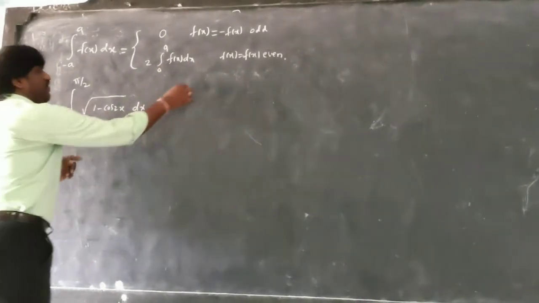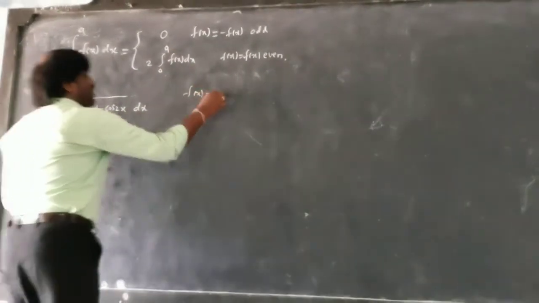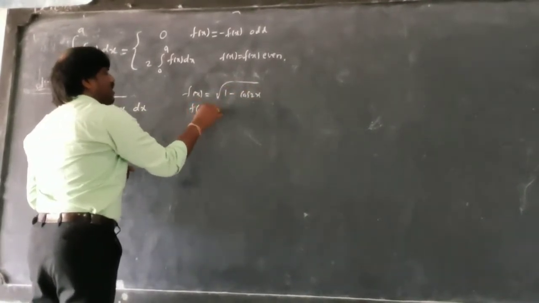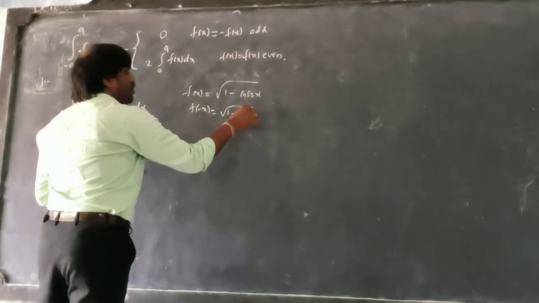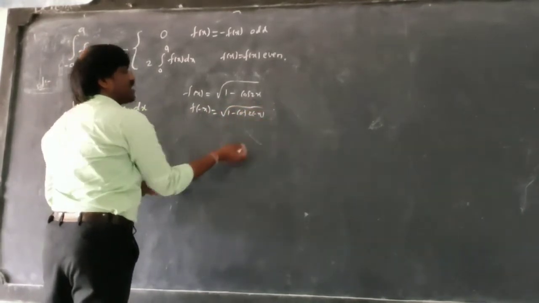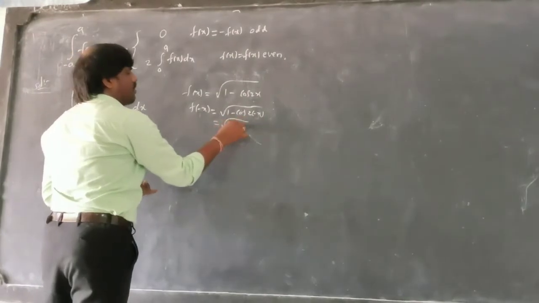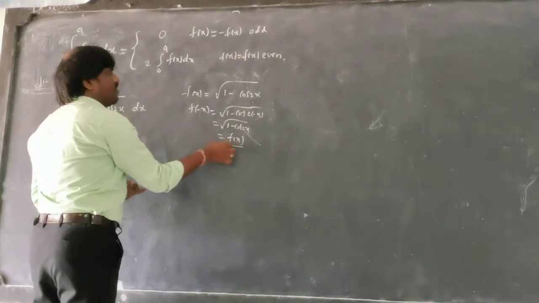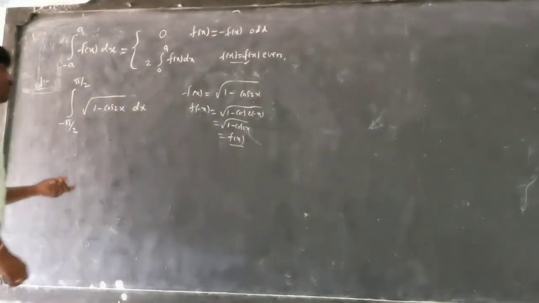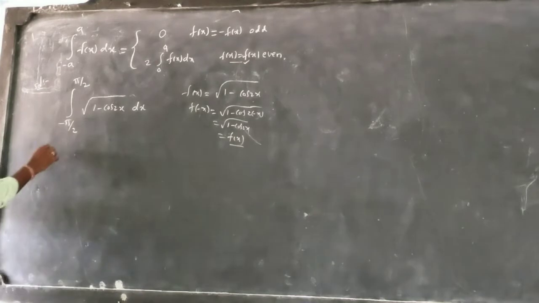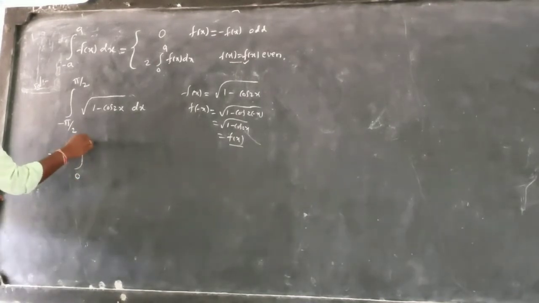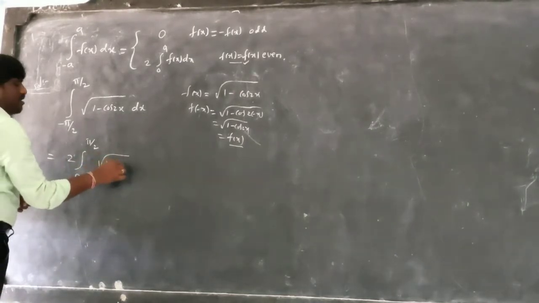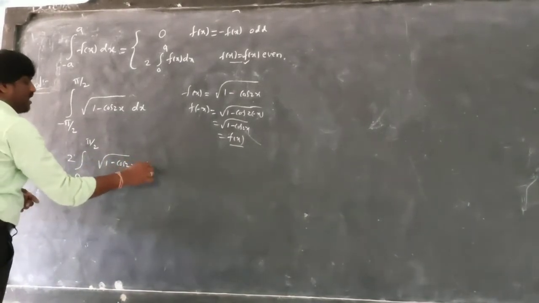f of x is under root of 1 minus cos 2x. And f of minus x is under root of 1 minus cos 2 of minus x. Cos of minus theta is plus cos theta, so it is under root of 1 minus cos 2x, which is f of x again. f of minus x equals f of x, so it is an even function, and I have to apply this rule. So I can write integration from 0 to pi by 2, 2 times under root of 1 minus cos 2x dx.